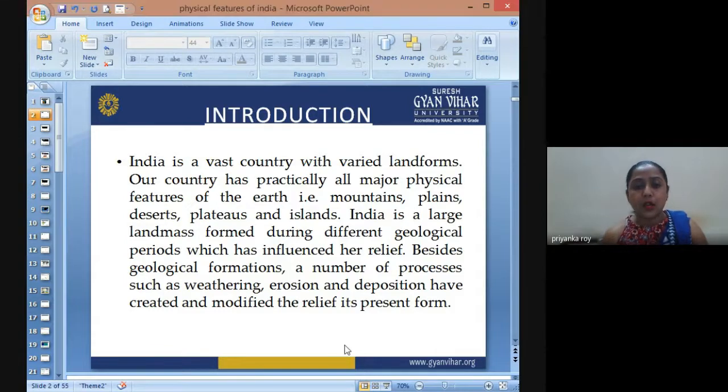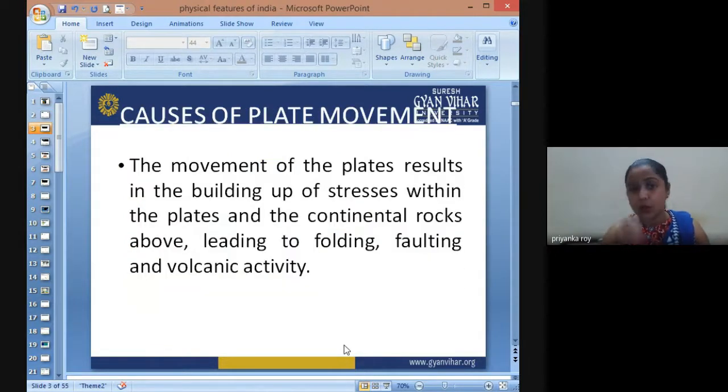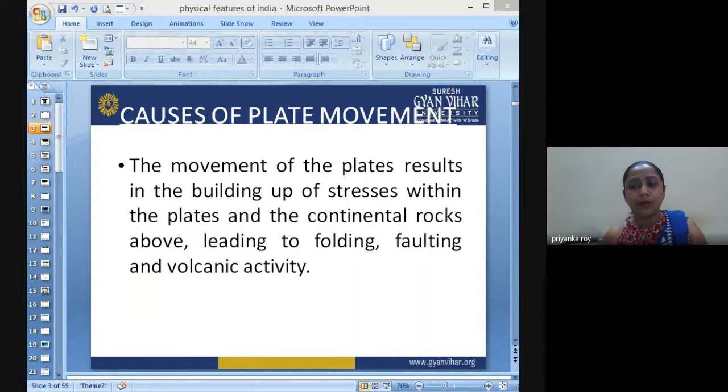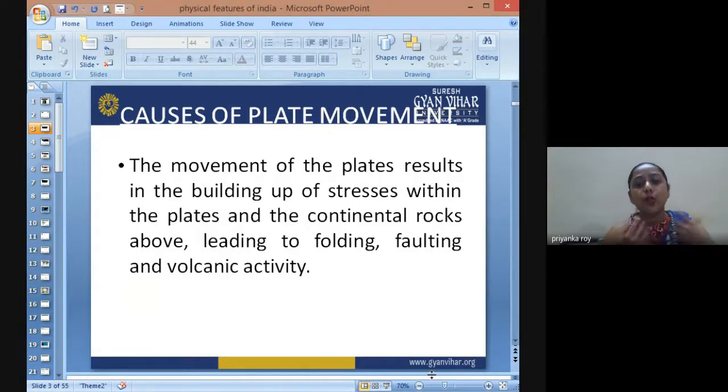Okay, so all these features are only possible because of the plate movements. Now plate tectonic movements are the results of building up of stress within the plates and the continental rock above, leading to folding, faulting and volcanic activities. So because of the plate movements, we have foldings and faultings on the geological surfaces and also volcanic activities.